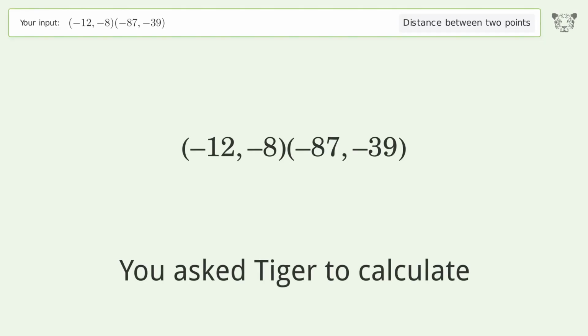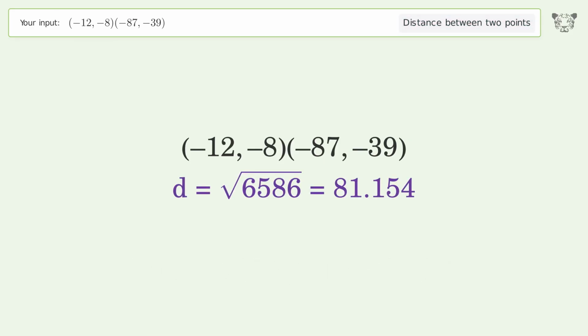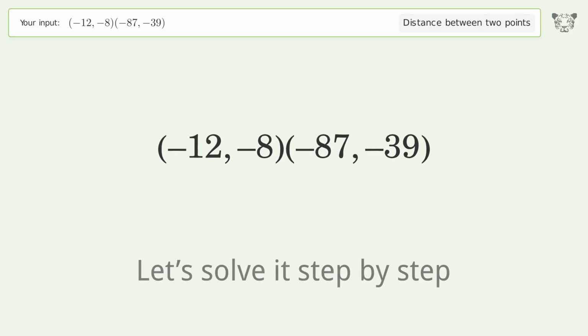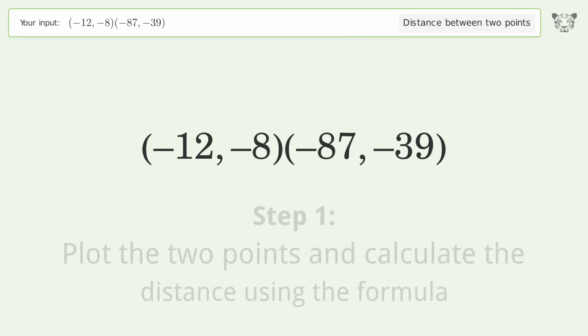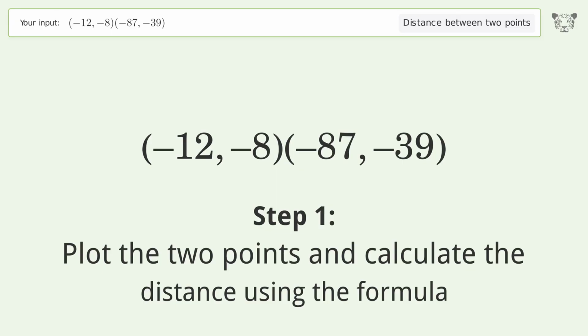You ask Tiger to calculate the distance between 2 points. The distance between the 2 points is the square root of 6,586, or 81.154. Let's solve it step by step. Plot the 2 points and calculate the distance using the formula.